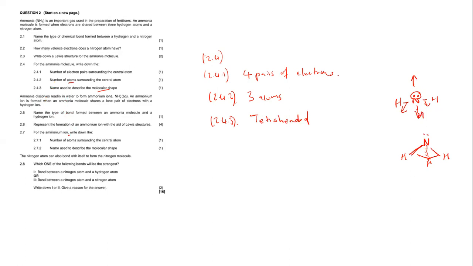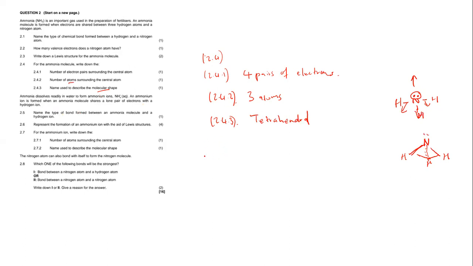They say to us, ammonia dissolves readily in water to form ammonium ions. Okay. So the ammonium ions are denoted by this chemical formula. An ammonium ion is formed when an ammonia molecule shares a lone pair of electrons with a hydrogen ion.